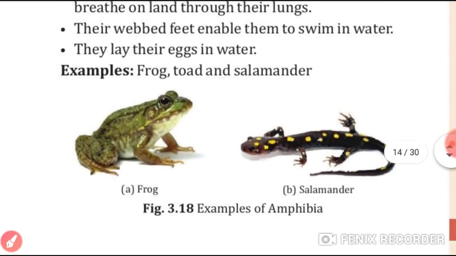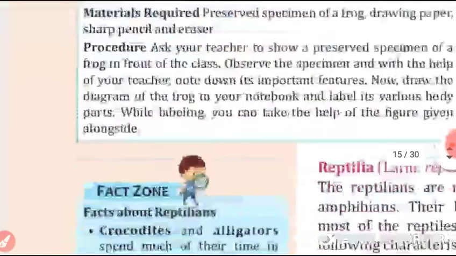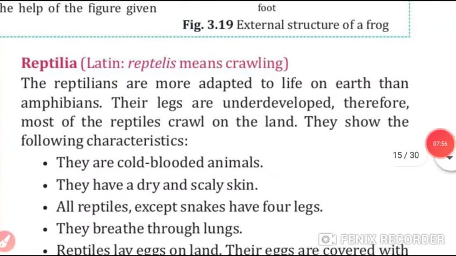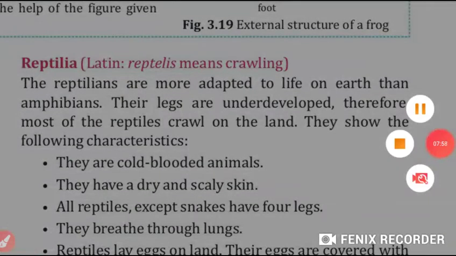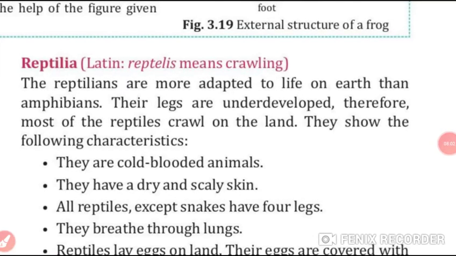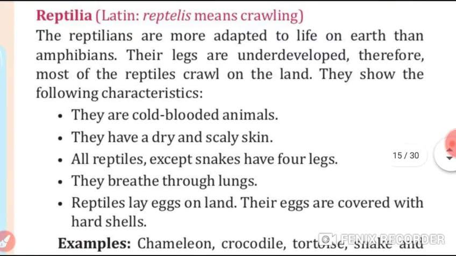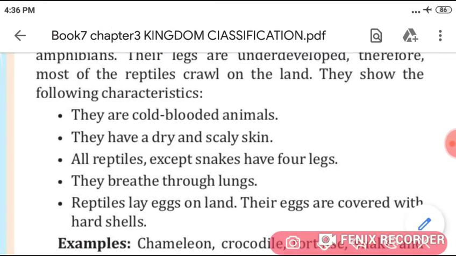Now, students, come to our next group, reptilia. Reptiles are more adapted to life on earth than the amphibians. Their legs are underdeveloped. Therefore, most of the reptiles crawl on the land.